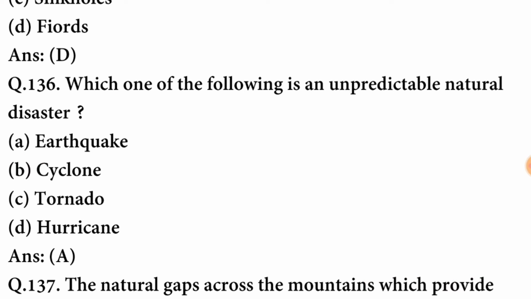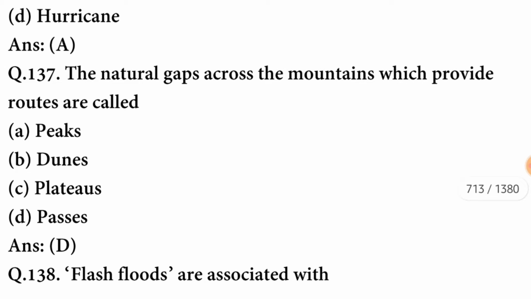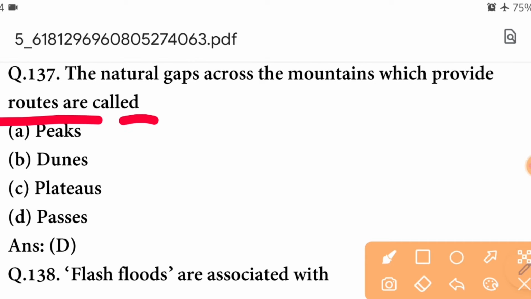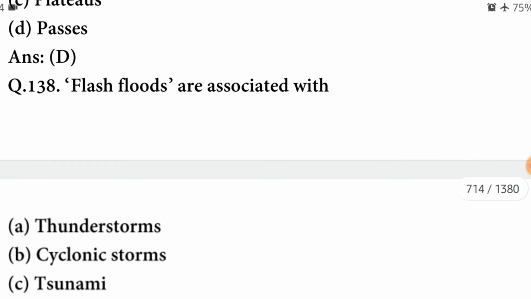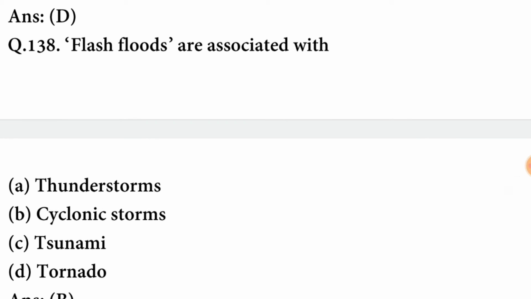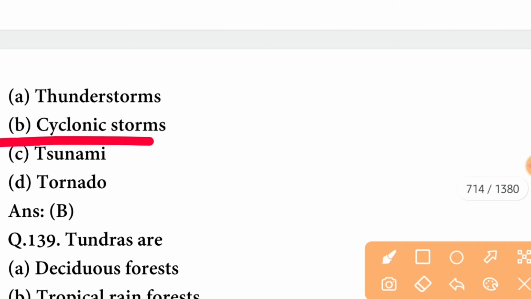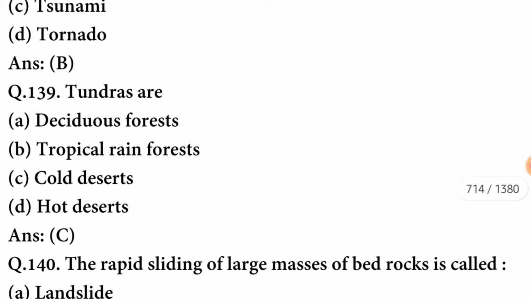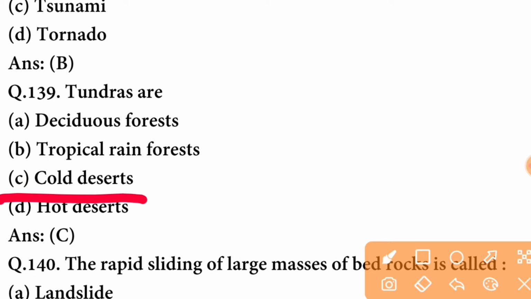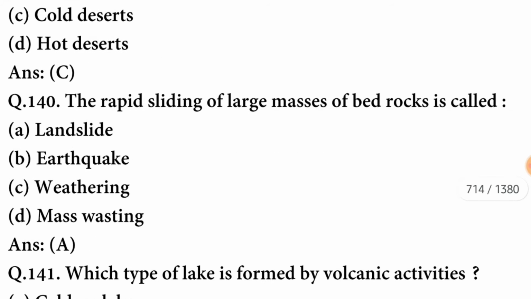It is earthquake. The natural gaps across the mountains which provide routes are called passes. Flash floods are associated with cyclonic storms. Tundras are cold deserts. C option is correct.